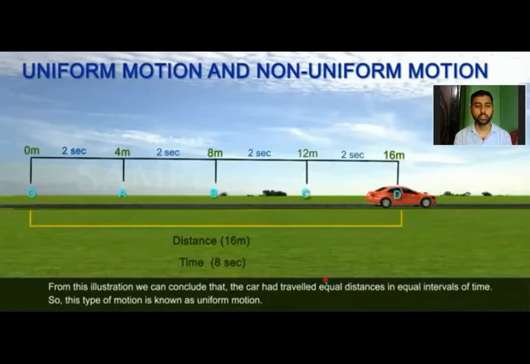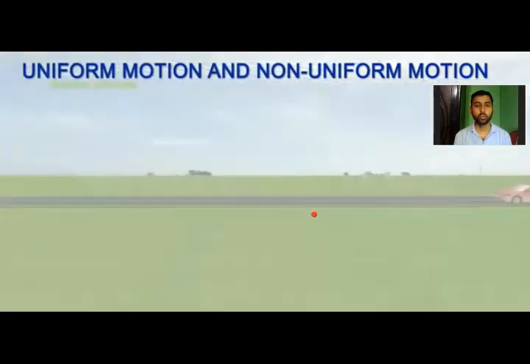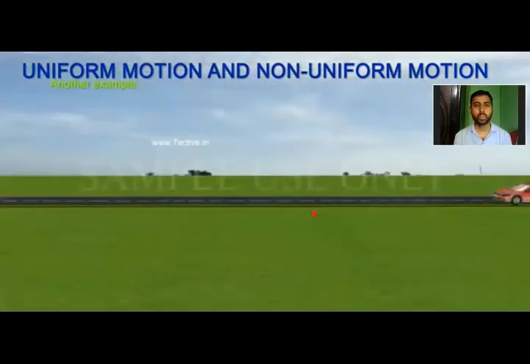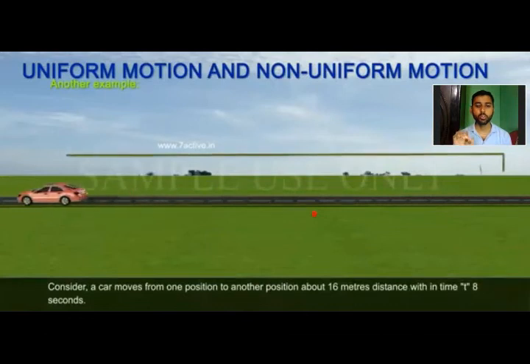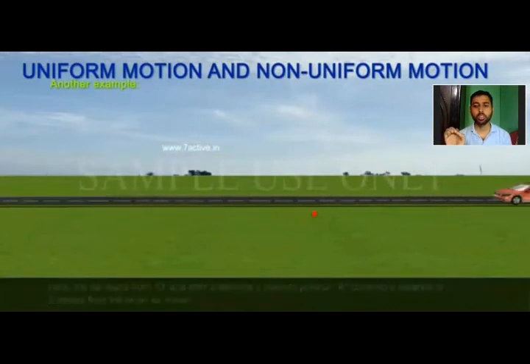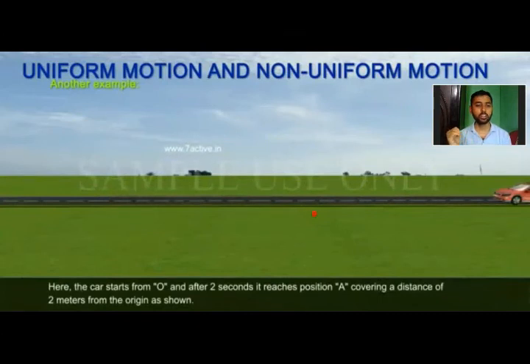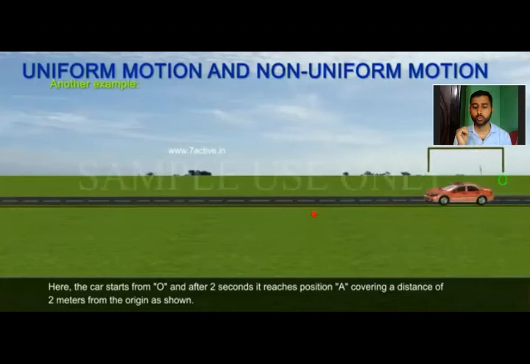Okay, so this type of motion is known as uniform motion. Likewise, here you can see another example. Consider a car moving from one position to another, about 16 meters distance, within time t. Here the car starts from O, and after 2 seconds it reaches position A, covering a distance of 2 meters from the origin as shown.